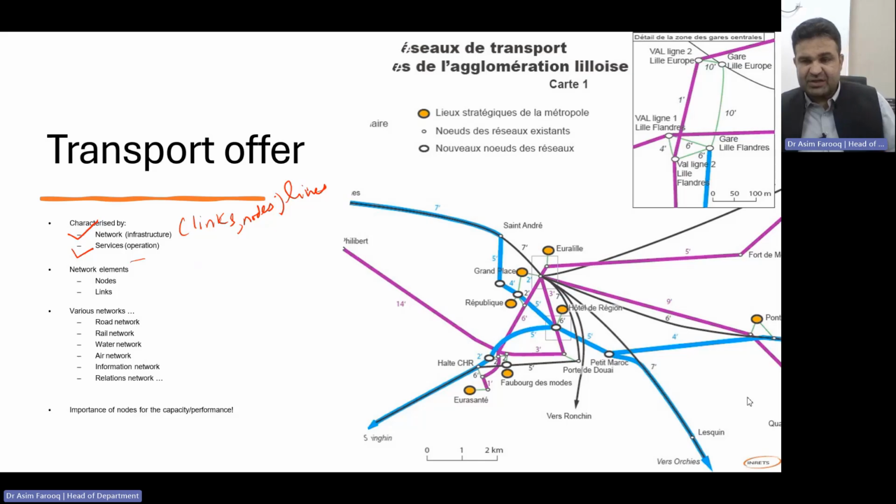Transportation services can be divided into different areas such as infrastructure, vehicle, and operations.